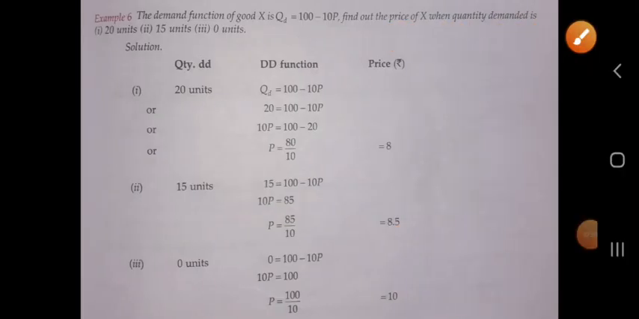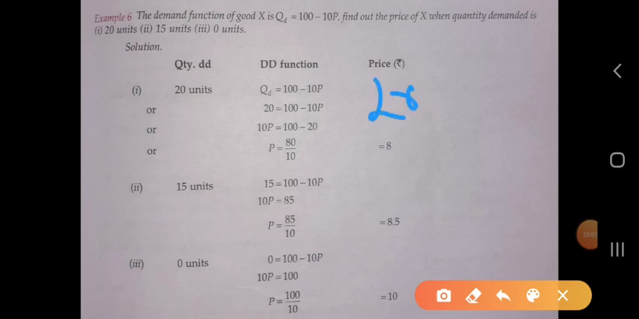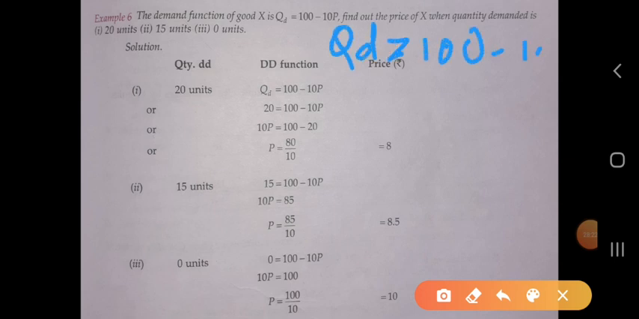And there is also one example: the demand function of good X is quantity demanded equal to 100 minus 10p. Find out the price of X when quantity demanded is 20 units, 15 units, or 0 units. So the quantity demanded is given here. We have to calculate the price. So it is the function QD equal to 100 minus 10p.